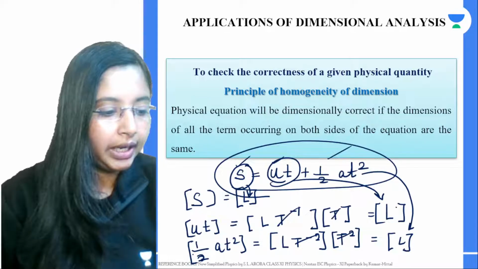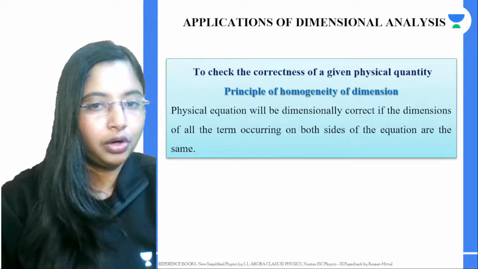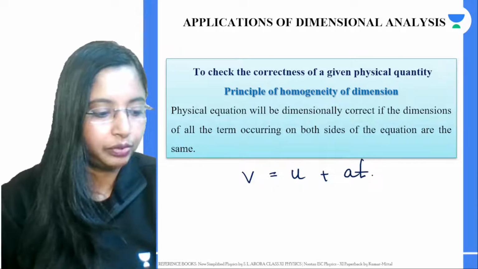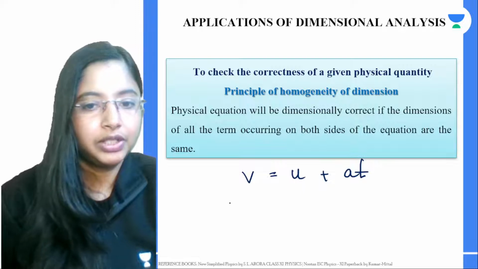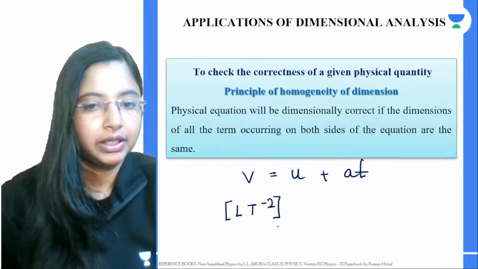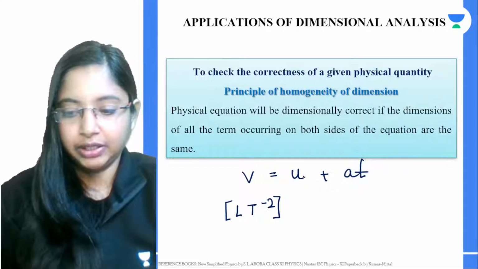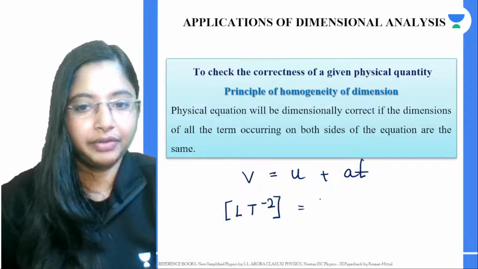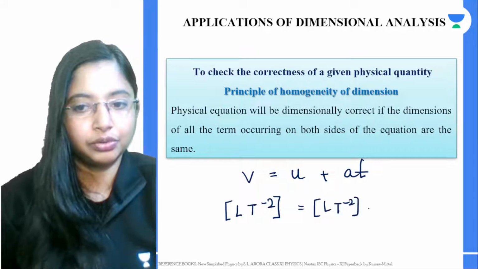All right. And if you want to do it for v is equal to u plus at, what do you think, Abhishek, would be the answer? Here velocity is given in terms of L t to the power minus 1. Initial velocity u is also given in terms of L t to the power minus 1.